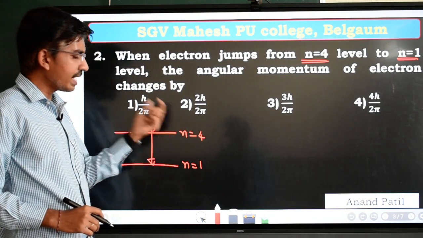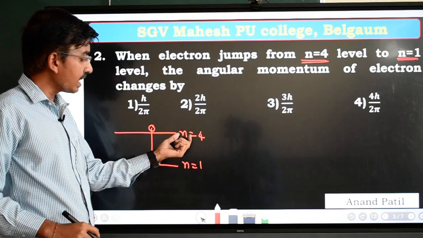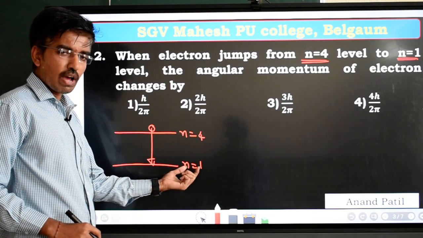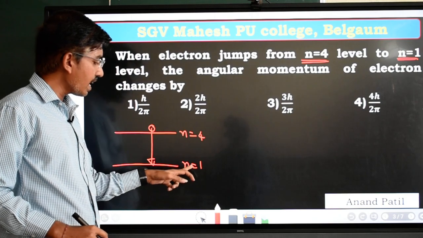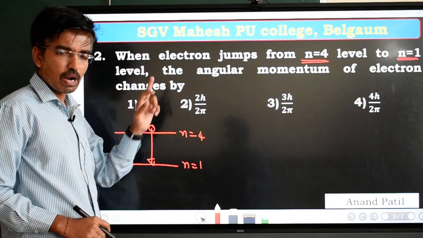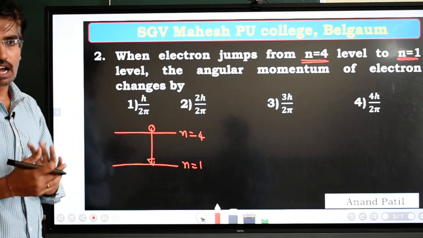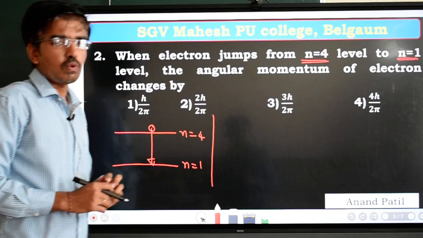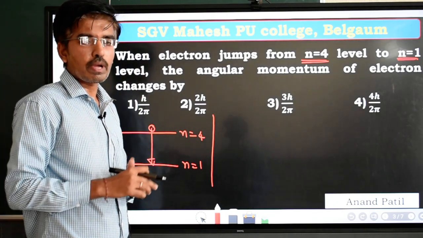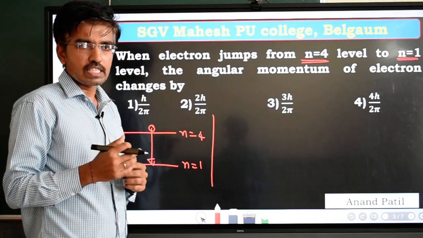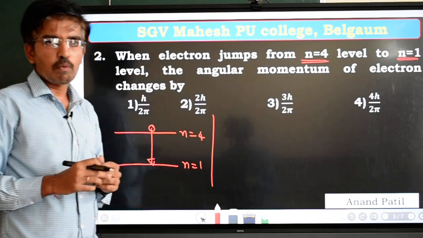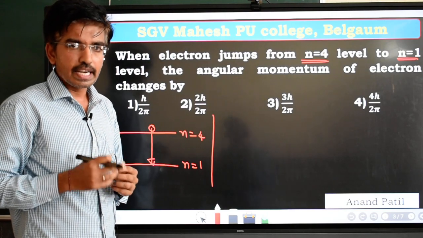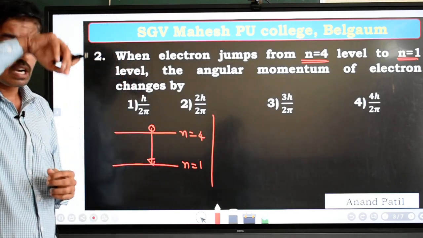Okay, so first I will write the angular momentum of the electron when it is in n is equal to 4. Similarly, we have to find the value of angular momentum of the electron when it is in n is equal to 1 state. Then we have to take the difference, and you will get the answer. Then according to the second postulate of Bohr atomic model, the electron revolves in a particular orbit whose angular momentum is equal to an integral multiple of h upon 2 pi.